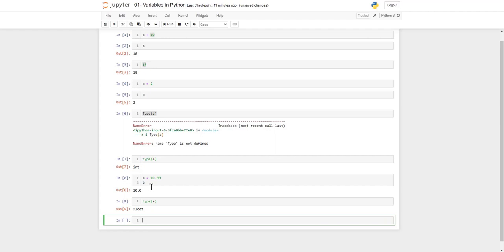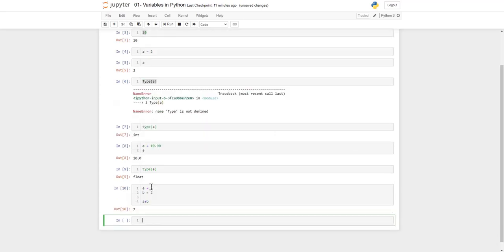Second thing, can we add or subtract our variables with other variables? Let's say we define a as 5 and b as 2. Let's say we are adding both the variables. Is it possible? Yeah, we can use our variables in a very dynamic way.